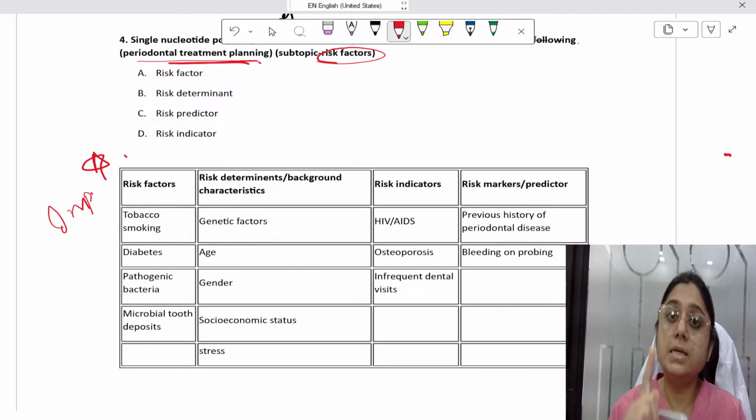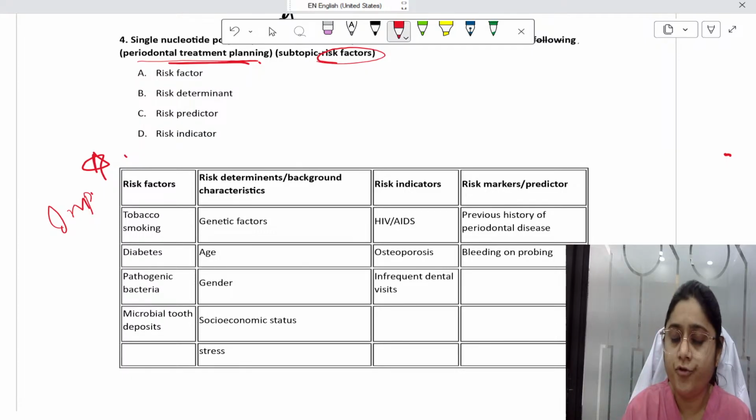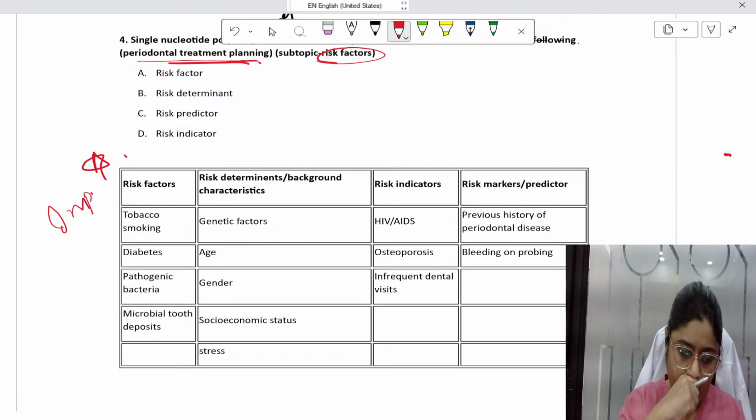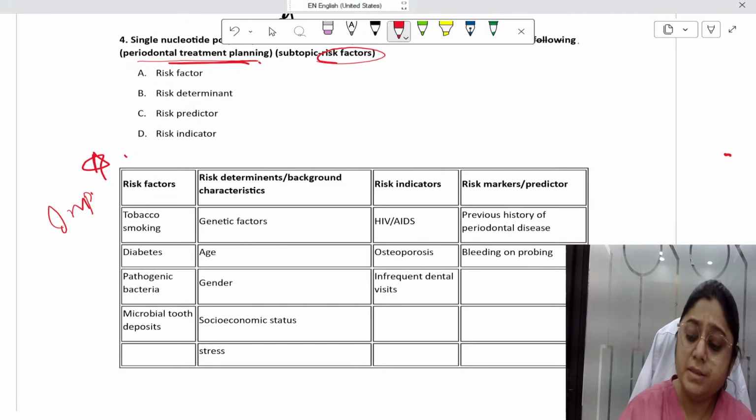Then you should know about the stages of treatment planning: emergency phase, etiotropic phase, surgical phase, then prosthetic phase. In between there is the maintenance phase. You should be very thorough with those phases. These three things are very important. Then prognosis, the classification of prognosis given by McGuire and Nunn, is very important for you to remember. Whatever I'm telling you, just keep writing. You should be very thorough with this.